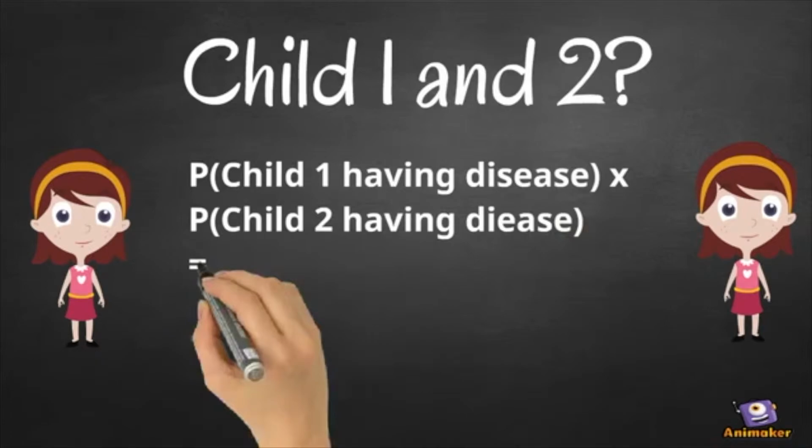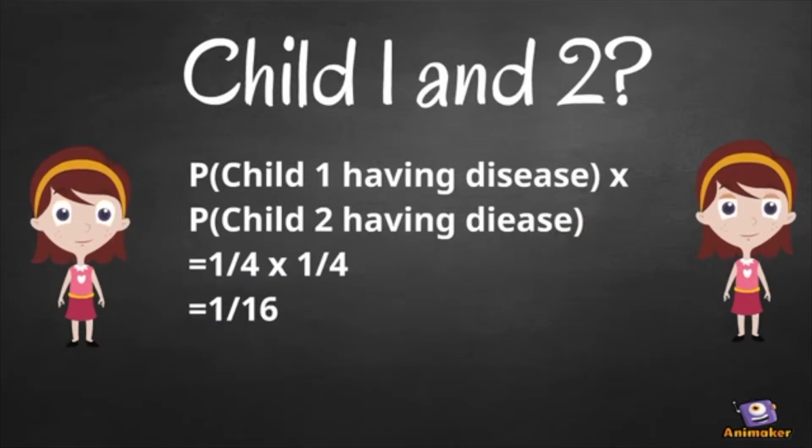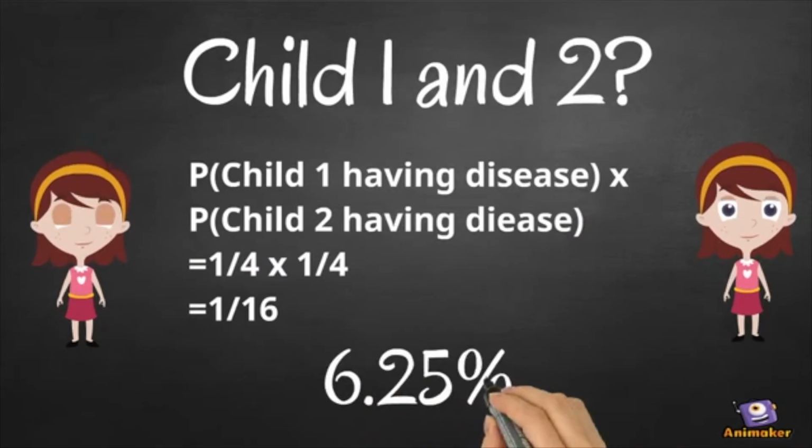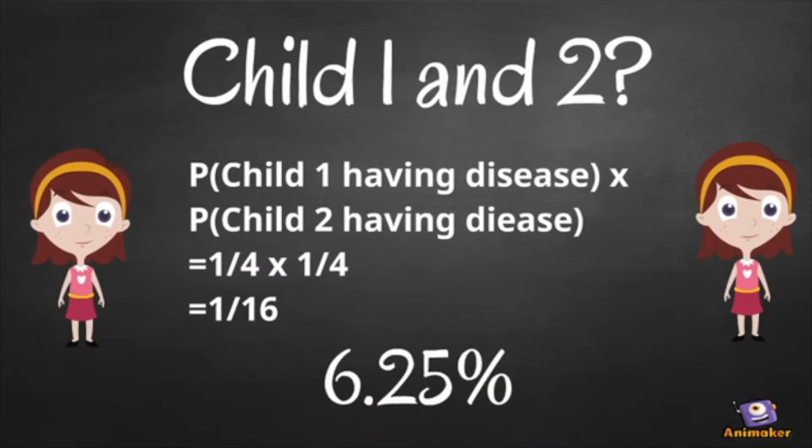So let's assume a mother and father are planning on having 2 children and they are both carriers of sickle cell anemia. Each child's independent probability of inheriting the disease is 1 in 4, but when multiplied all together, 1 over 4 times 1 over 4, we get a value of 1 over 16. This value of 1 over 16, or 6.25%, represents the probability of both kids inheriting sickle cell anemia. So while it is still unlikely, it is most definitely possible.